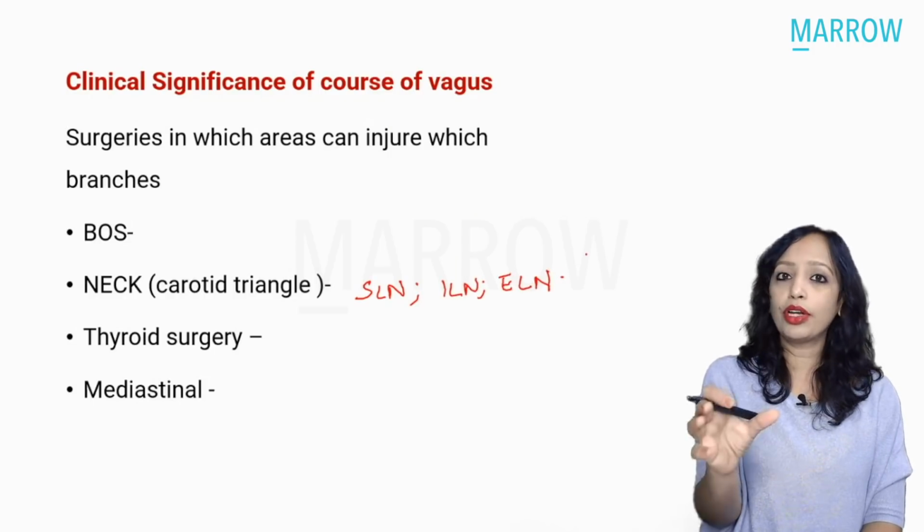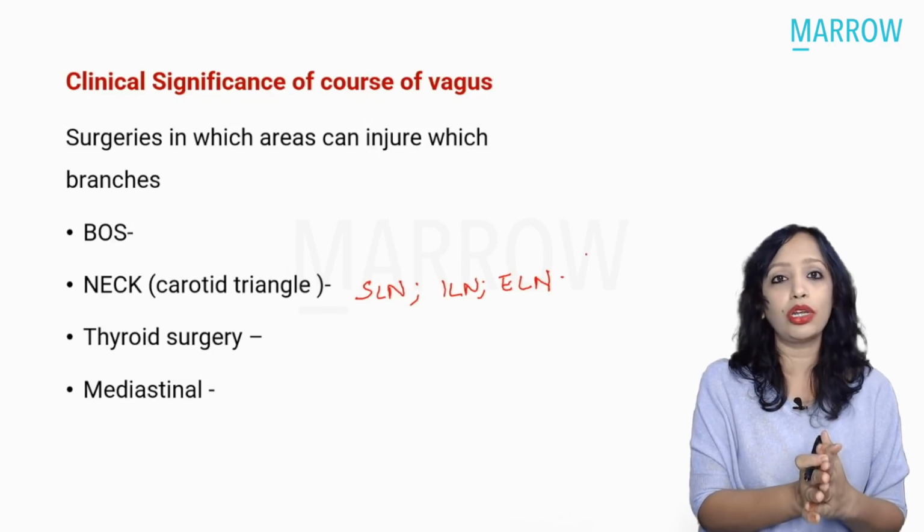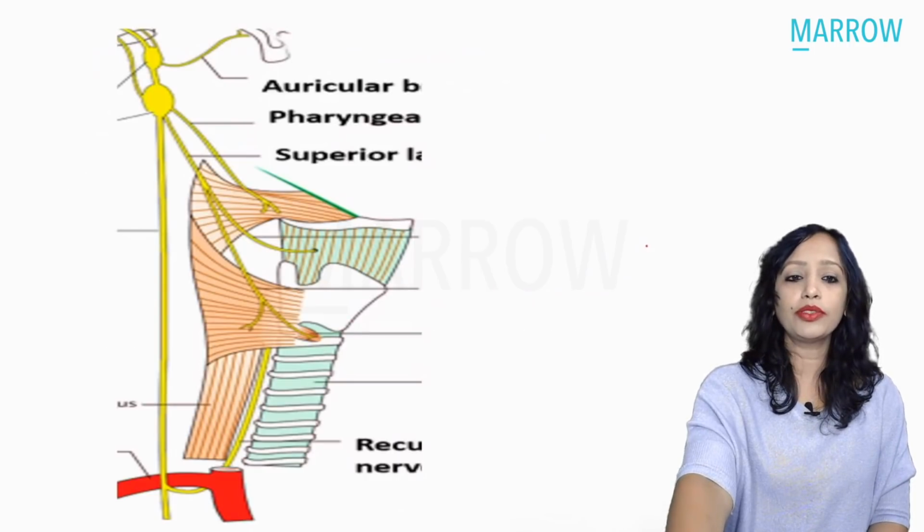So if there is carotid triangle, we are not going to think about complete palsy. We are not going to think about recurrent laryngeal nerve palsy. In thyroid surgery, what can be the nerves that can be injured?